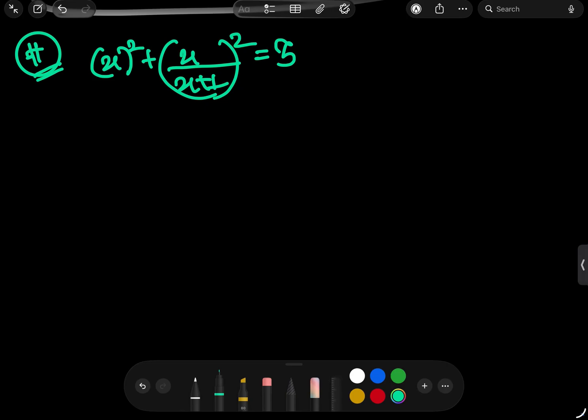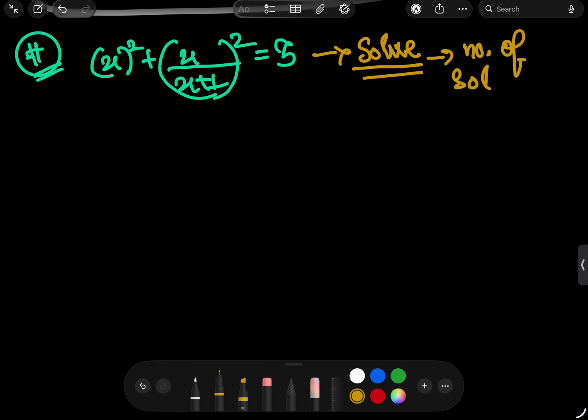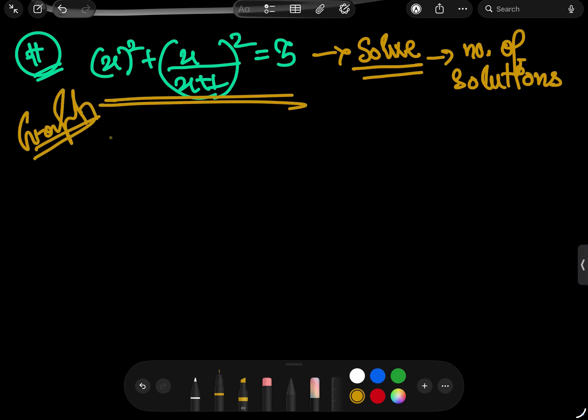So we are having a simple question where we need to solve this equation. We need to know the roots, or you can say the number of solutions of this particular equation. So if I proceed to its graph, then definitely I need to know what is the graph of this particular function.